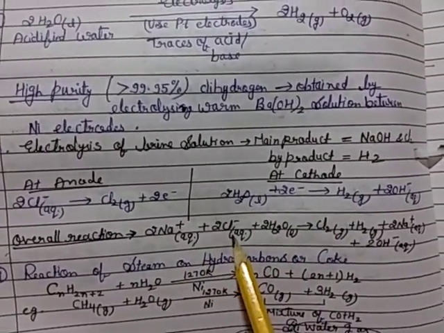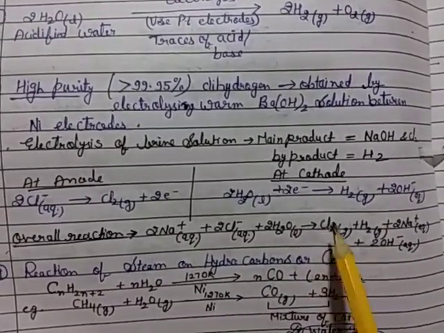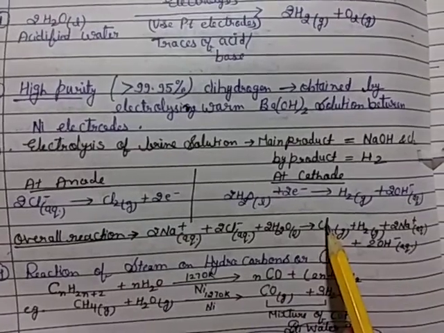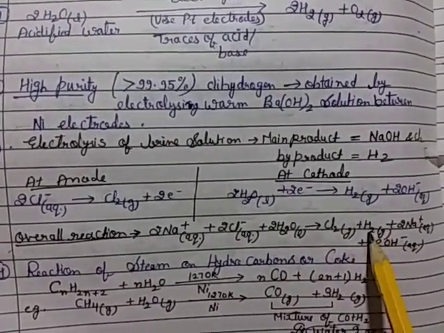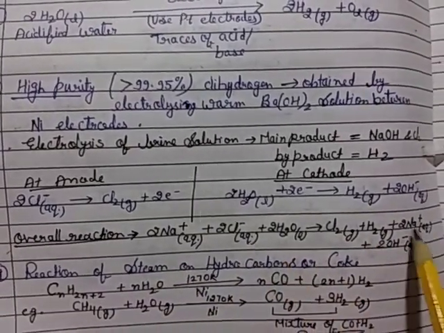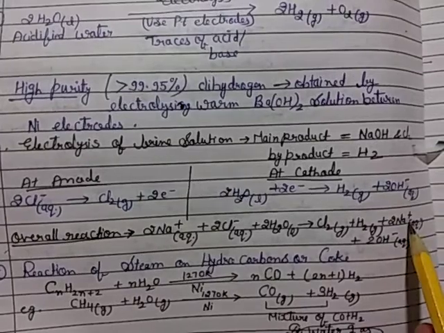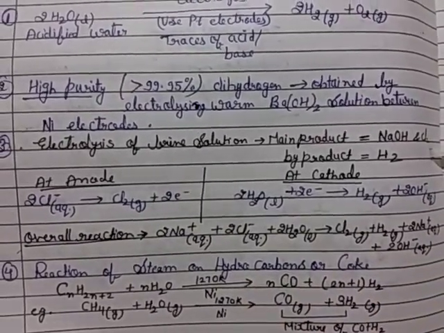Cl minus loses 2 electrons and converts into Cl2, and water gains these 2 electrons and converts into hydrogen. Then Na plus reacts with OH minus to form NaOH. So 2 Na plus and 2 OH minus, this is the overall reaction.